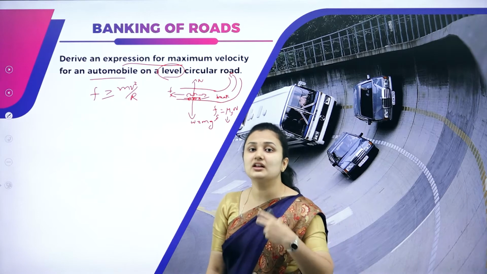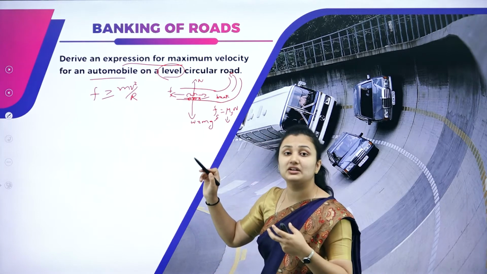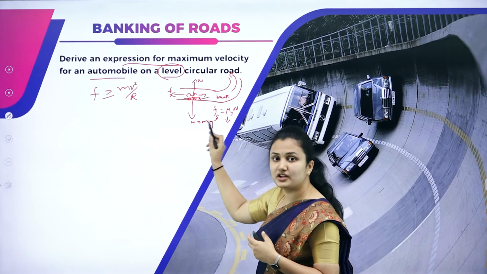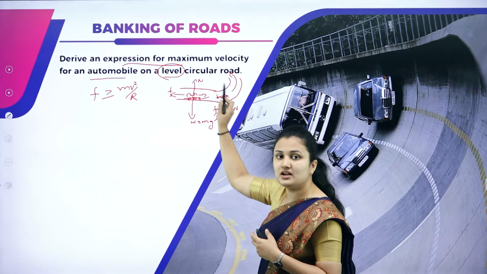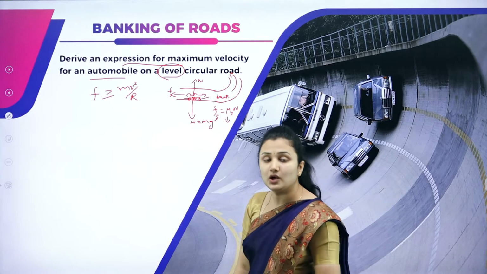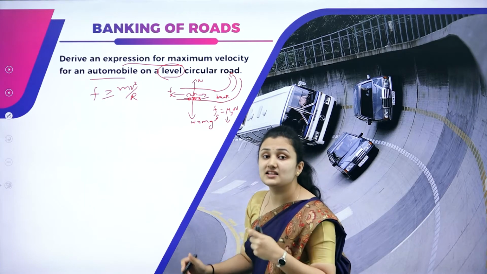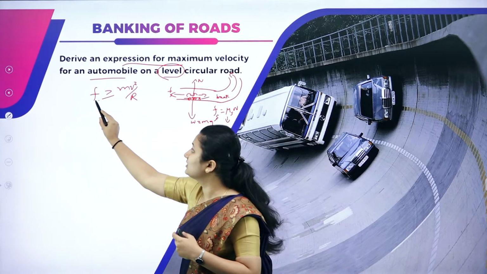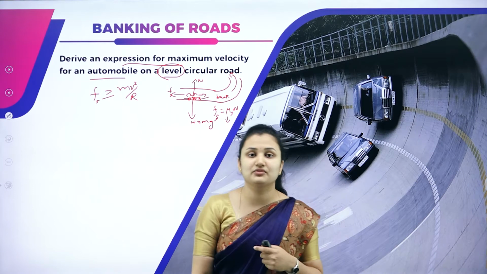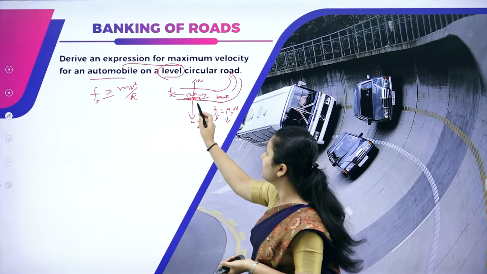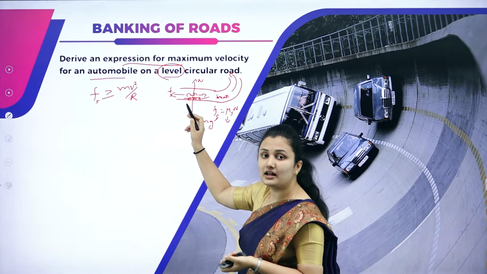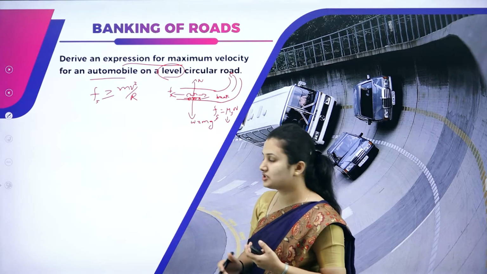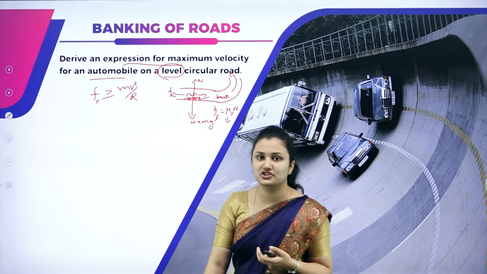Centripetal force is required for an object to keep in a circular motion. That centripetal force here is provided by friction, which is nothing but static friction. Static friction is the friction which opposes the motion of the car moving away from the path of circular motion.